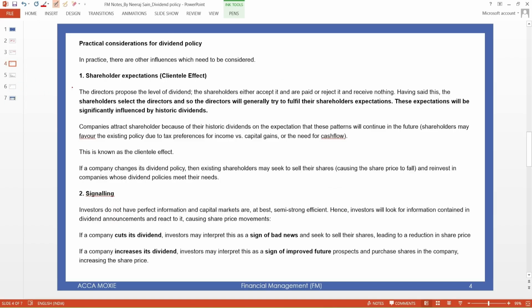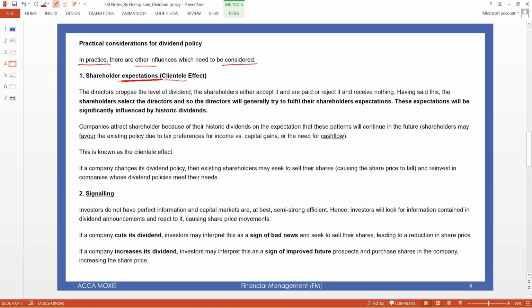Okay, dividend policies: in practice there are other influences that need to be considered. So practical policies are shareholders' expectation. A dividend policy should depend upon the shareholders' expectation. That is also called clientele effect.